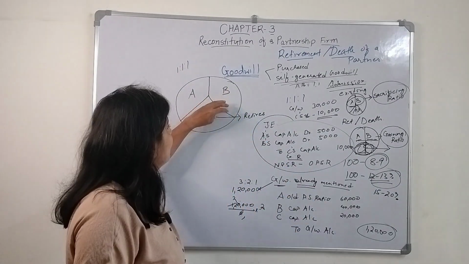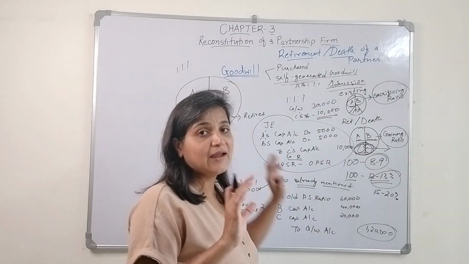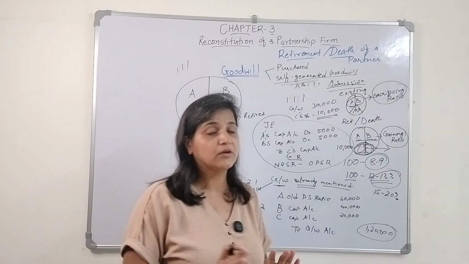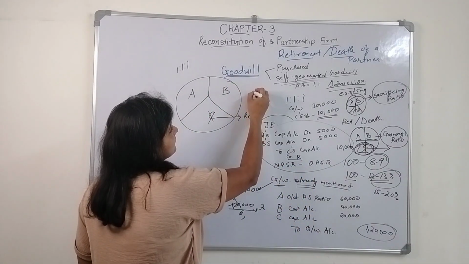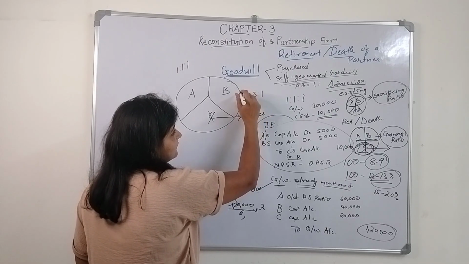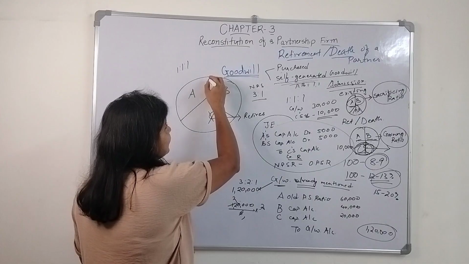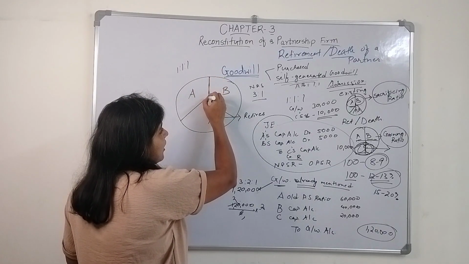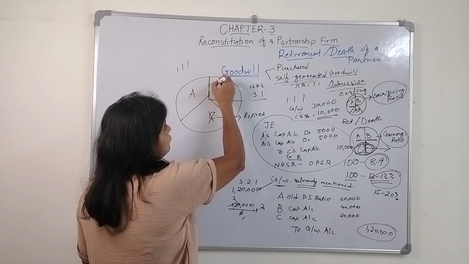Now let's say C retires and B says, I am not going to be the active partner of this firm. In the future they decided the new profit sharing ratio as 3:1. That is, B is going to receive 1/4 of the profit.